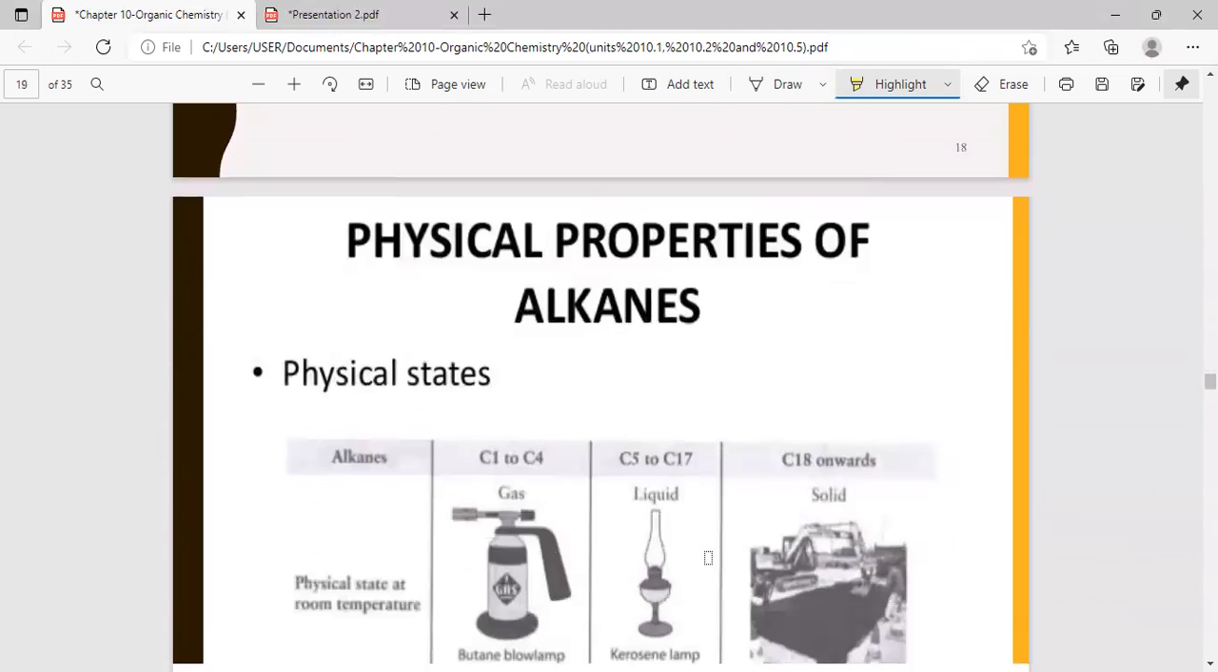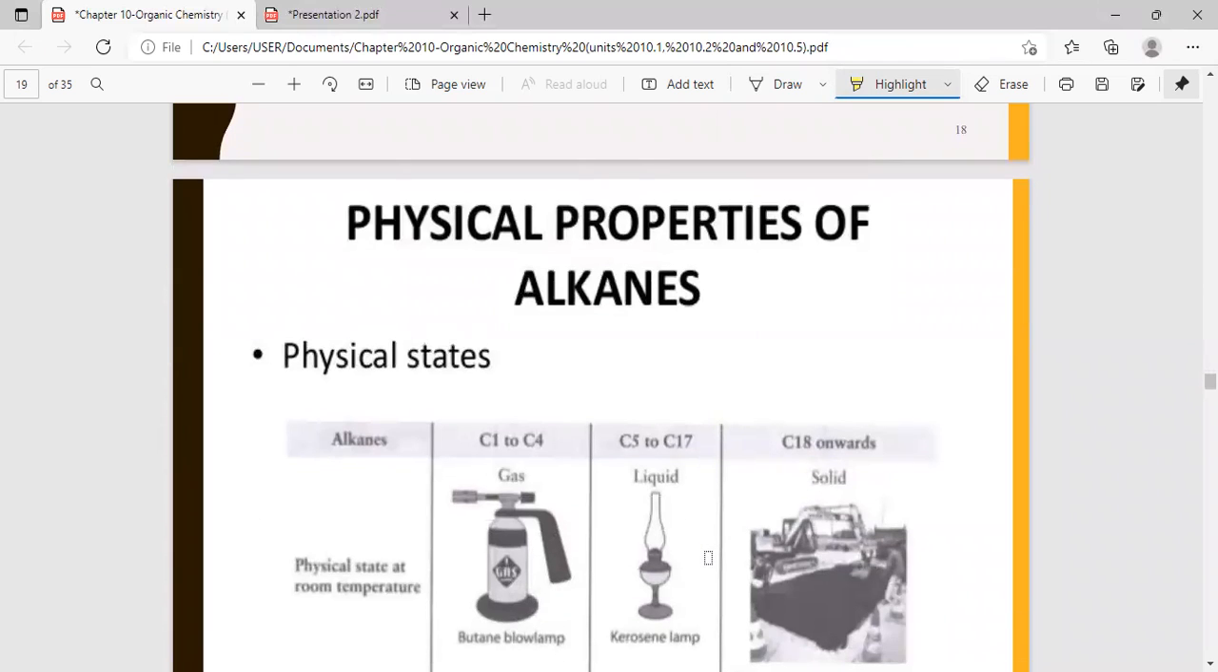Okay, so now moving on, we look at the physical properties of alkanes. When we say physical properties, we will deal with whether the particular substance is a solid, liquid, or gas, the melting point, and the boiling point. These are the things that we will be concerned about. So that is what physical properties are about.